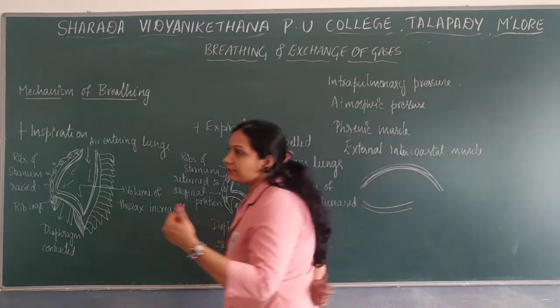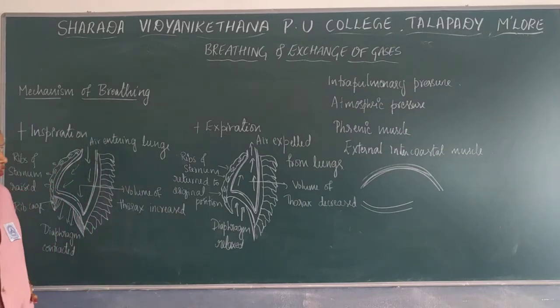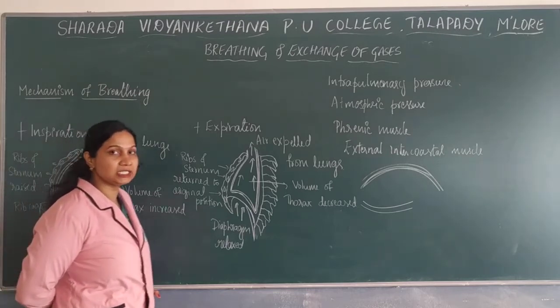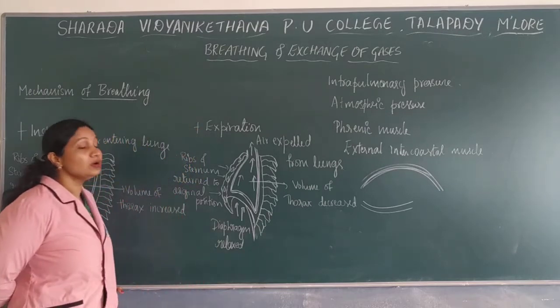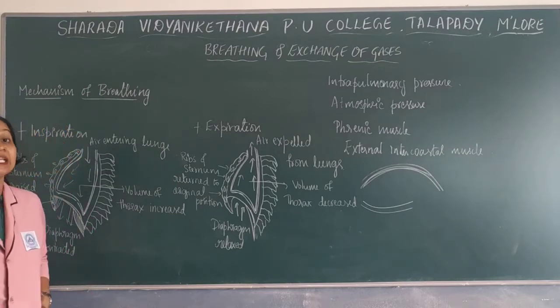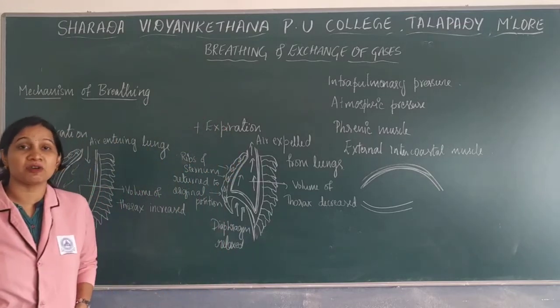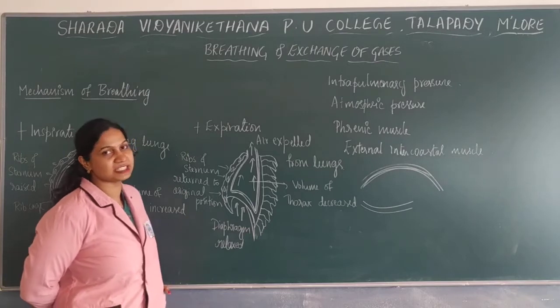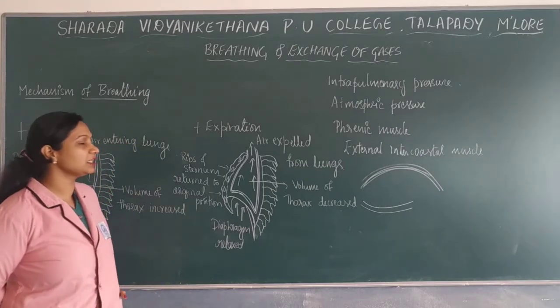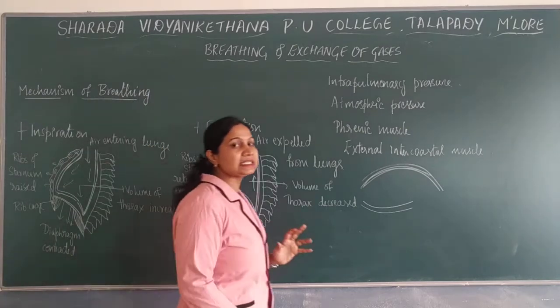First the phrenic muscles are relaxed, so the diaphragm moves to its original position. The ribs and sternum also move to their original position as the external intercostal muscles relax. So the lung space, the pulmonary volume, will be decreased. In turn, intrapulmonary pressure will be high compared to the atmospheric pressure, so air is expelled out. This is the process of expiration, and this is the mechanism of breathing.